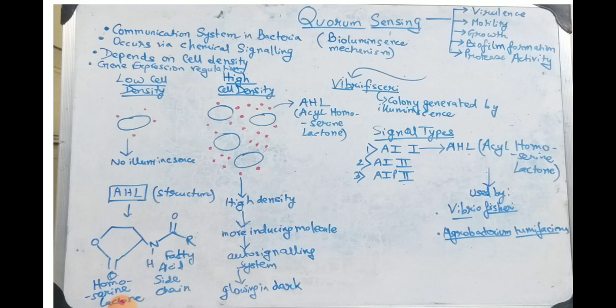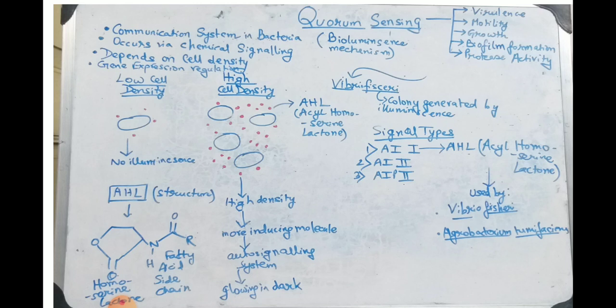Now, if we look into the regulation, before that, let's talk about the signaling molecule that functions over here. We're talking about chemical signaling. Thus, there must be some chemical signal molecule involved. And this phenomenon, especially the quorum sensing bioluminescence mechanism, is present in Vibrio fischeri. It is a type of bacteria where this process is found.